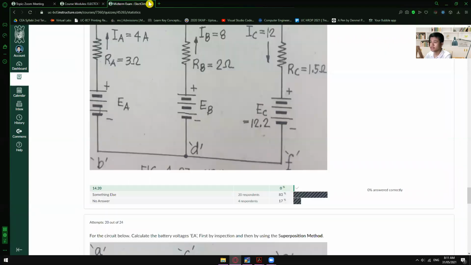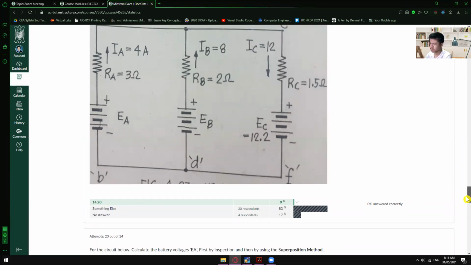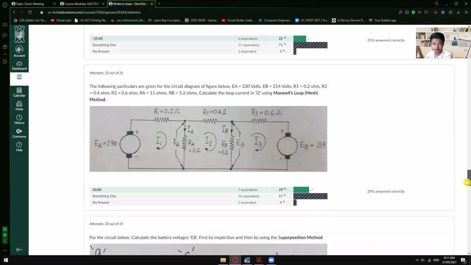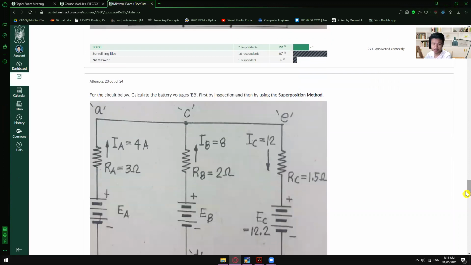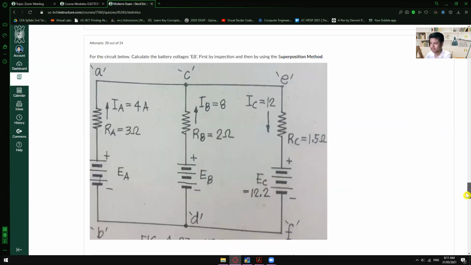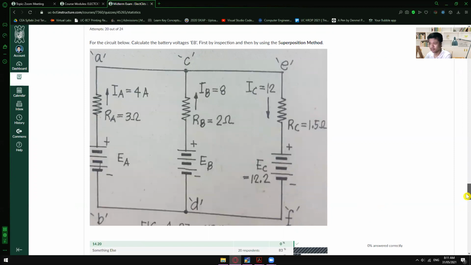All right, good. So I have already seen your scores in the midterm exam. I was quite disappointed because only three were able to pass. The highest is 70 out of 100, and the other two are 60 out of 100, and the rest, some are 55, 50. But as we all know, that is not the passing score of UC. You need at least 60% to get the 50% rating, or the passing score, for that specific activity.